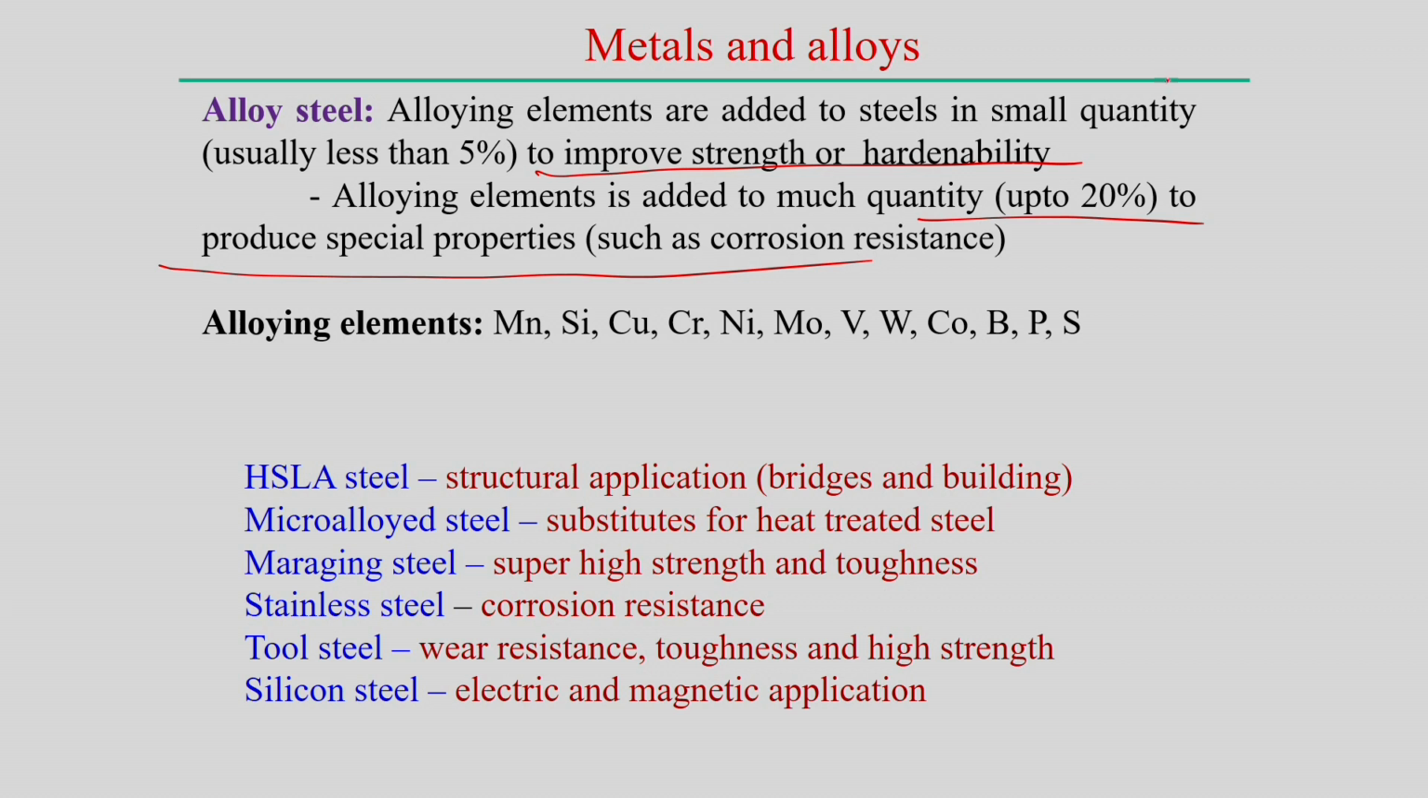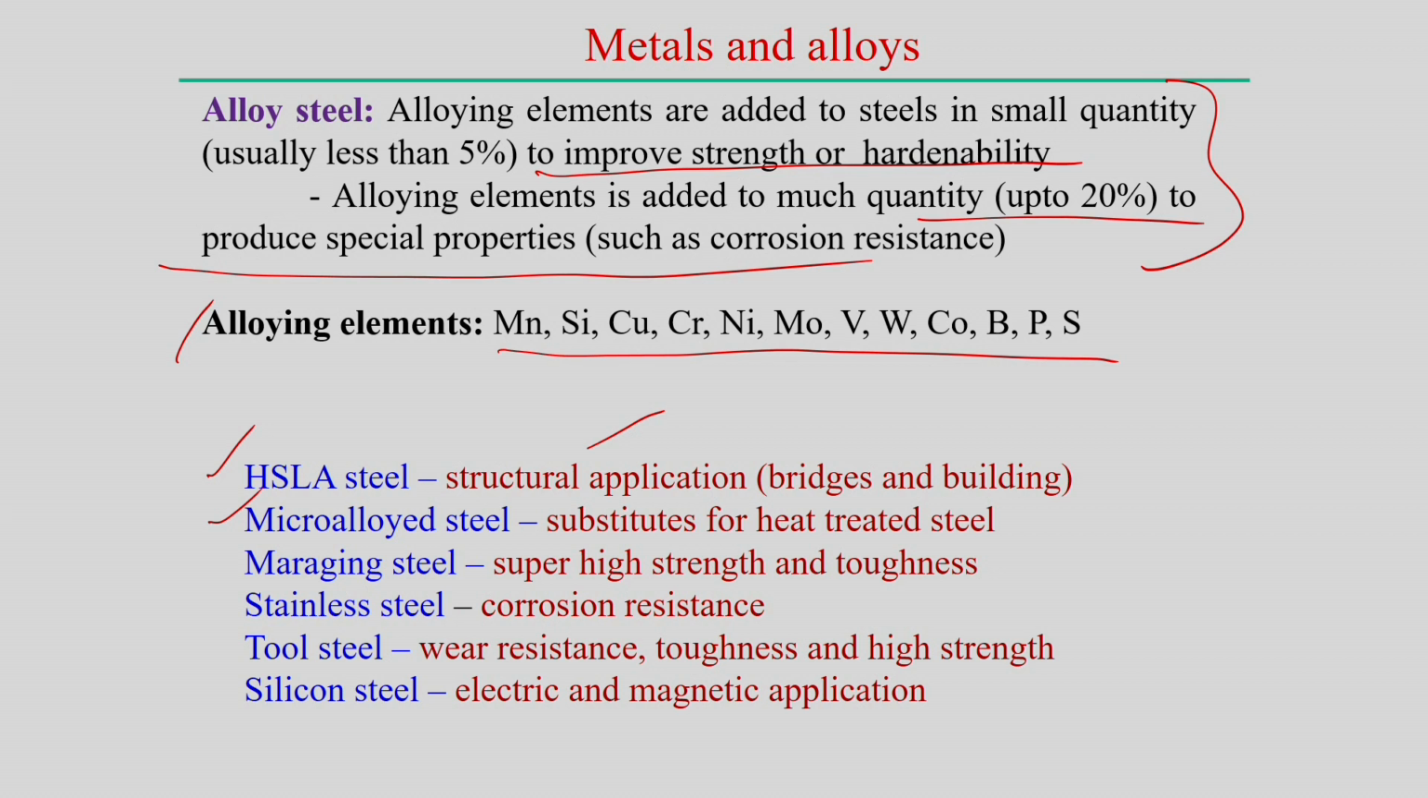Of course, alloying elements have differential influences, and I am not going in that direction, but in general all these components can be added to steel to introduce different properties, and each alloying element has a different influence. In general, high strength low alloy steel has been developed. It is normally used in structural applications, such as bridges and buildings. Then microalloy steel,